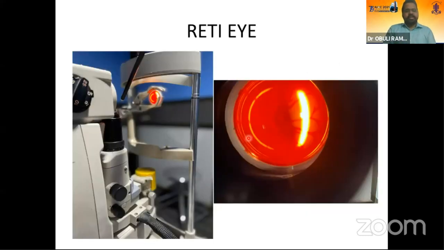Now coming on to RETI. RETI is a useful instrument if available. It is a clamp-based instrument which can be fitted in any laser, and you can use any non-contact lenses to first get an orientation as to how the retina is viewed when you see through the lens, and also you can use it to practice patterns of single spot before starting on a human eye.